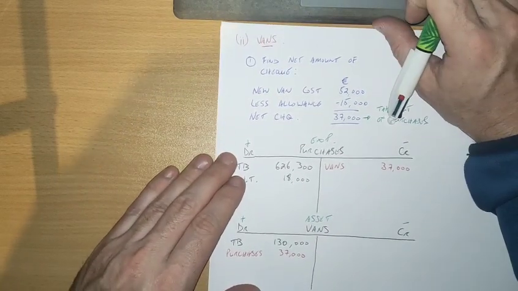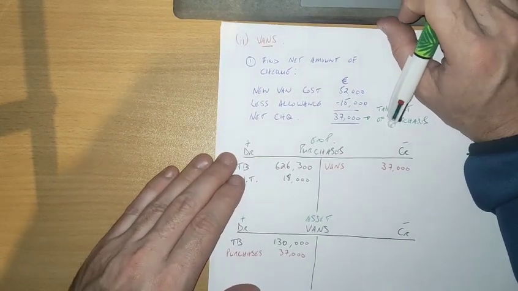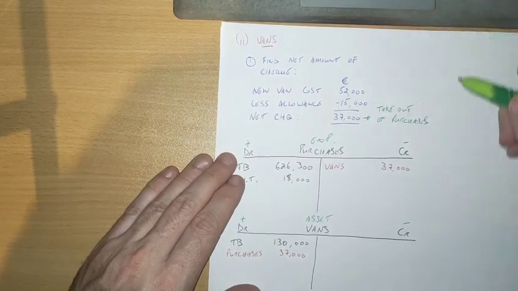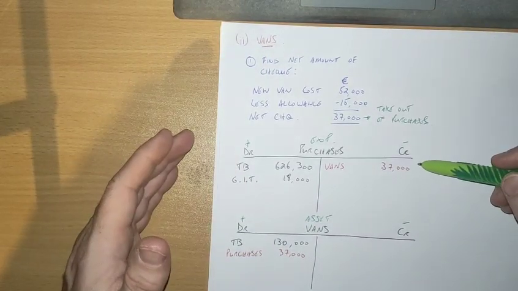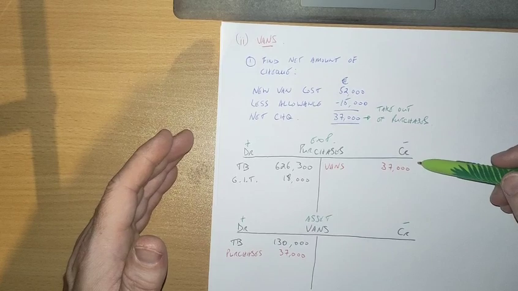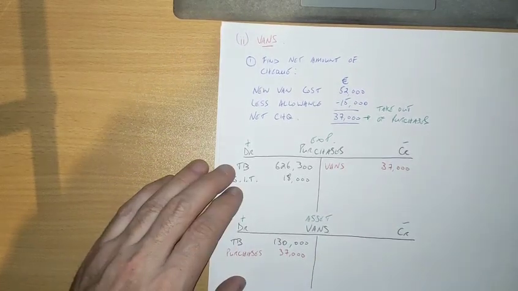We've got to remove the 37,000 net amount out of the purchase account. All right, and debit your van account. But of course, you're going to have to find the net amount first.